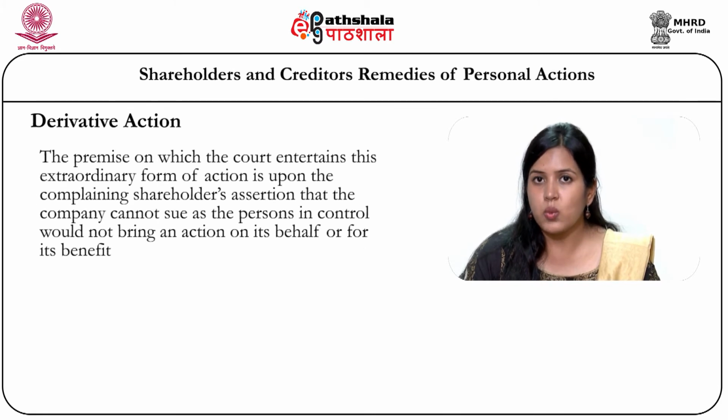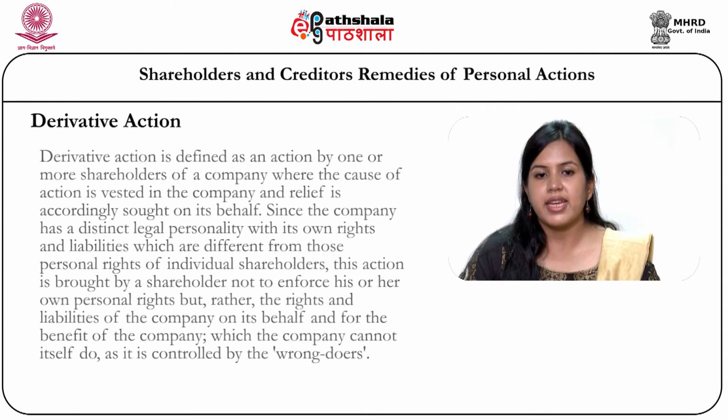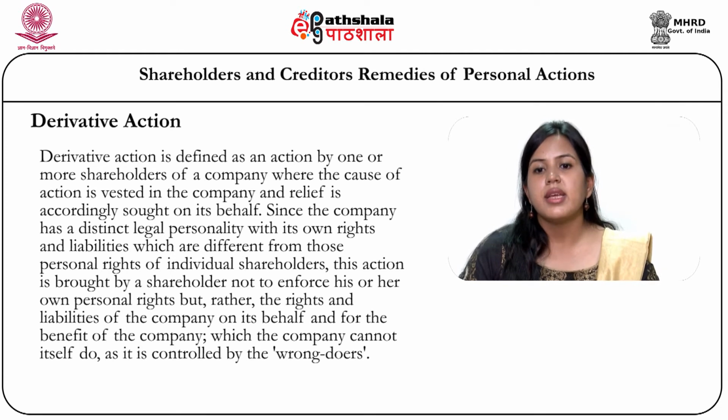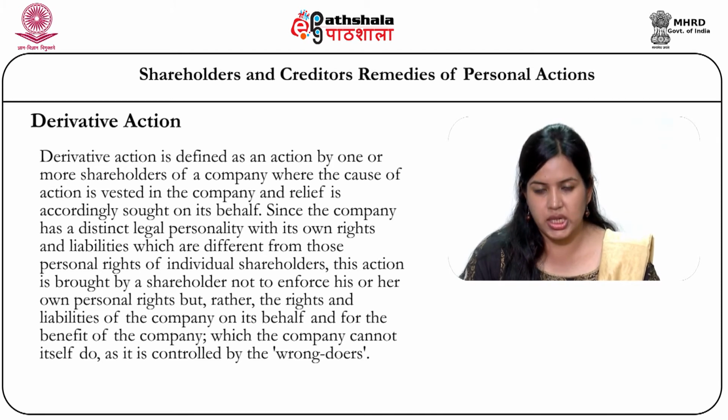The premise on which the court entertains this extraordinary form of action is the complaining shareholder's assertion that the company cannot sue as the persons in control would not bring an action on its behalf for its benefit. Now, derivative action is basically defined as an action by one or more shareholders of a company where the cause of action is vested in the company and relief is accordingly sought on its behalf.